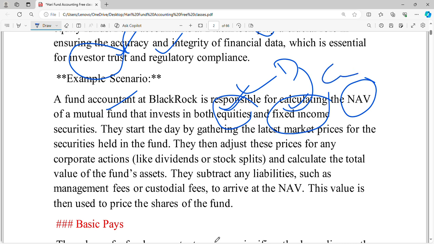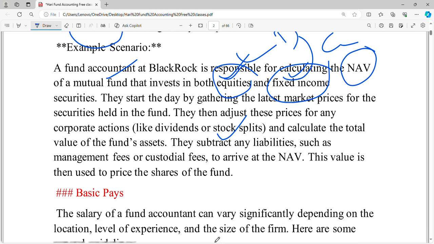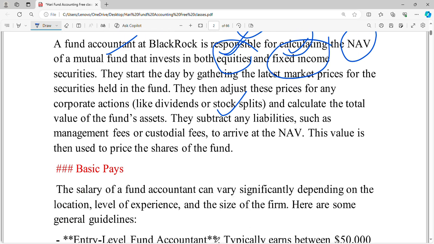Now they will start the day by gathering the latest market price for the securities held in the fund. Then they need to adjust this price for any corporate actions like dividends, stock splits, and they need to calculate the total value of the fund assets. So for that NAV we need to adjust all items, and from that we need to deduct any liabilities such as management fee, custodial fee. We need to arrive at the NAV.